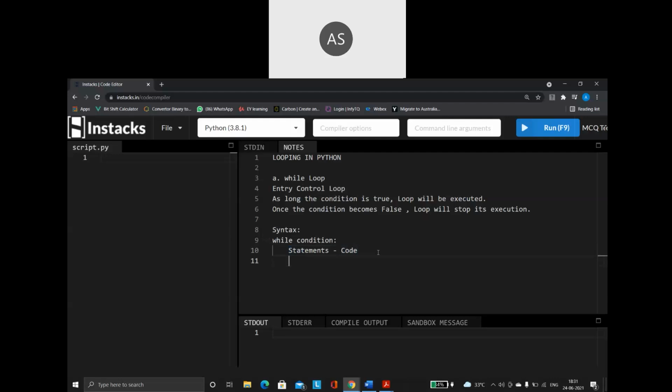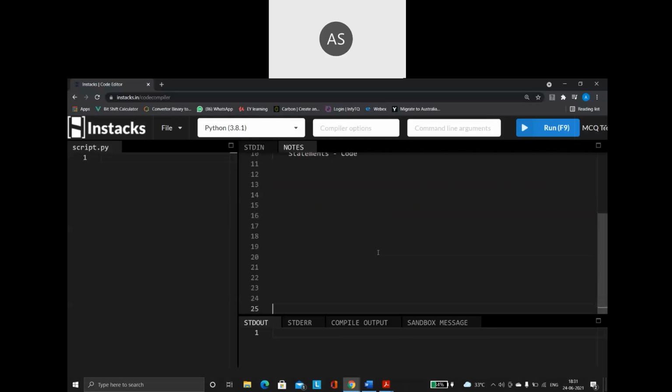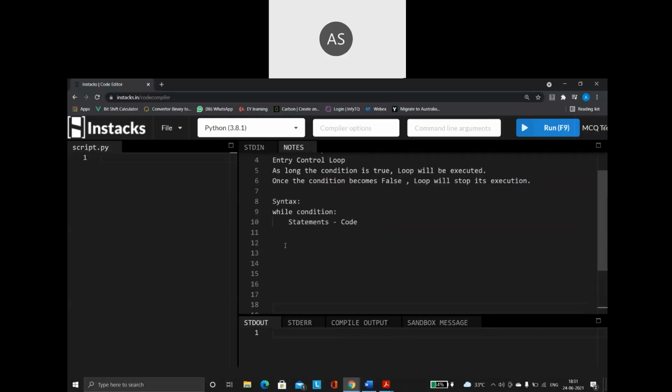Now, what other things do you have to know with regards to the while loop? Please remember, any while loop that you are going to write must consist of the following. First, it must always have an initial value.